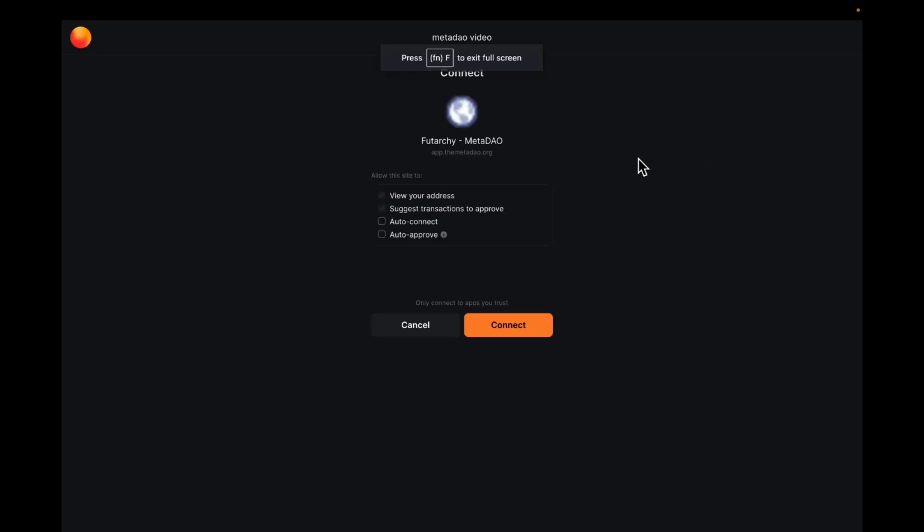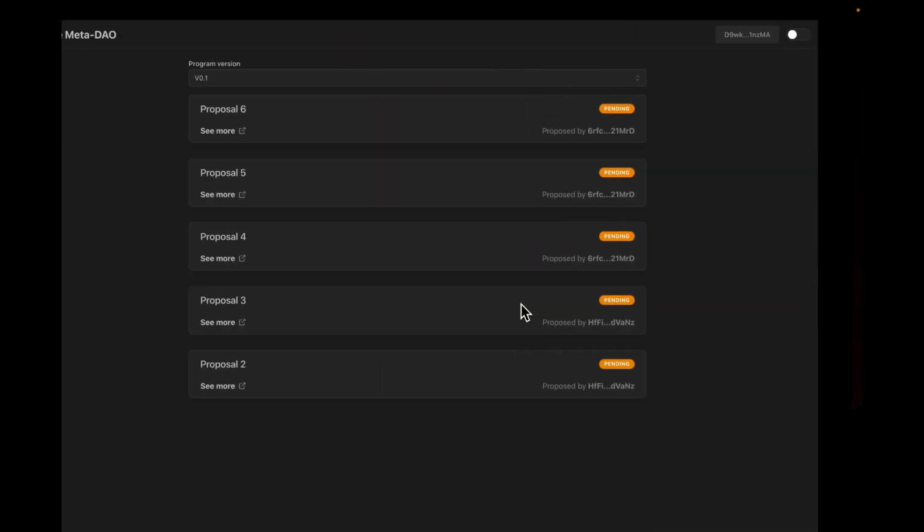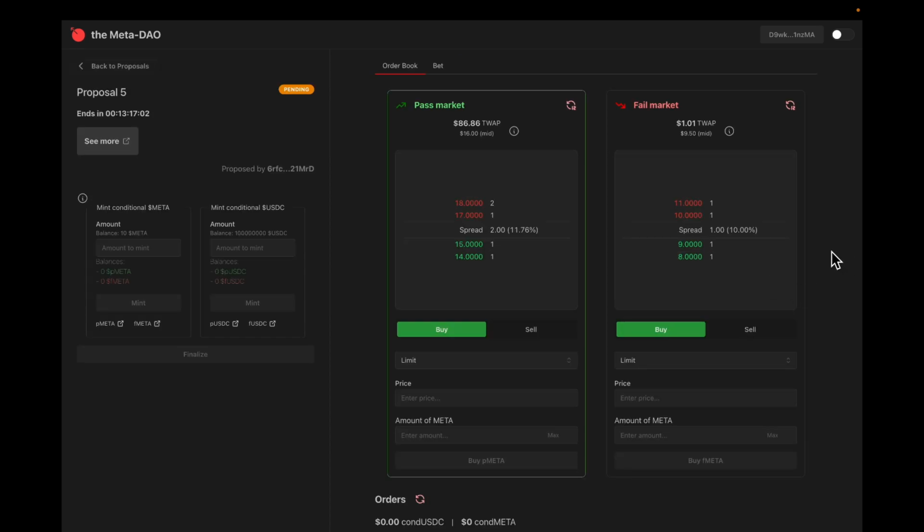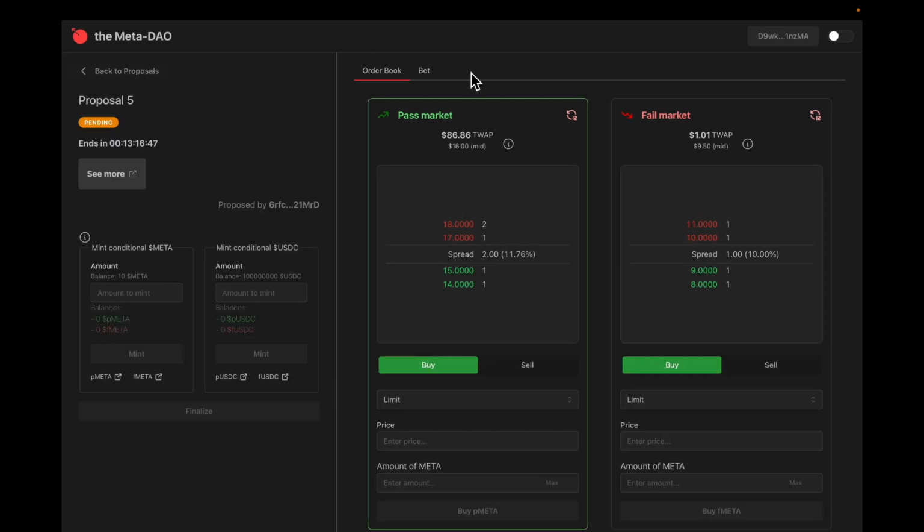I connect with Solflare, going to auto connect, and I have auto approve because this is just a burner wallet, and it's DevNet anyway. We're going to go into proposal 5. I have that one set up a bit. Great. So you can see I've got some balances. What do you see when you first come here? Okay, you've got your pass market and your fail market.